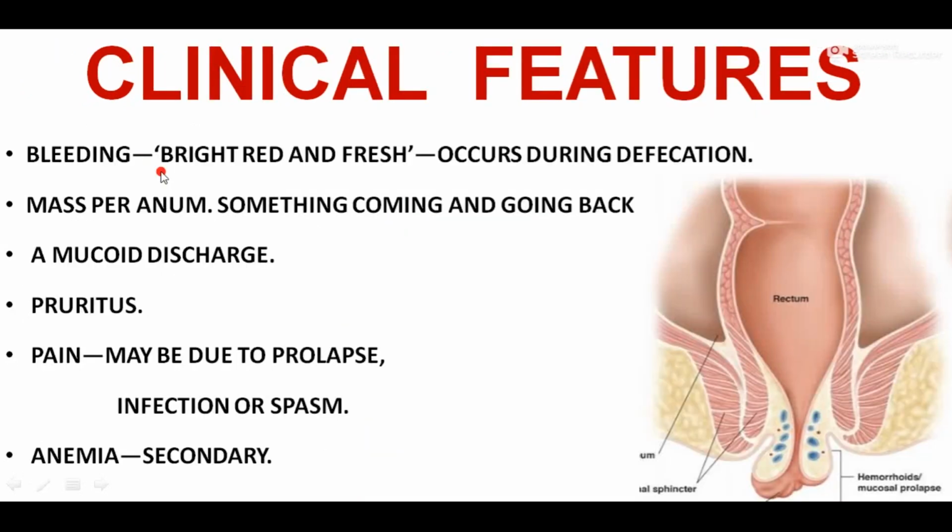Clinical features are bright red and fresh bleeding which occurs during defecation. Mass per anum, it feels like something coming and going back. A mucoid discharge. Pruritus, which means itching. Pain may be due to prolapse, infection or spasm, and anemia which is secondary due to the excessive bleeding.